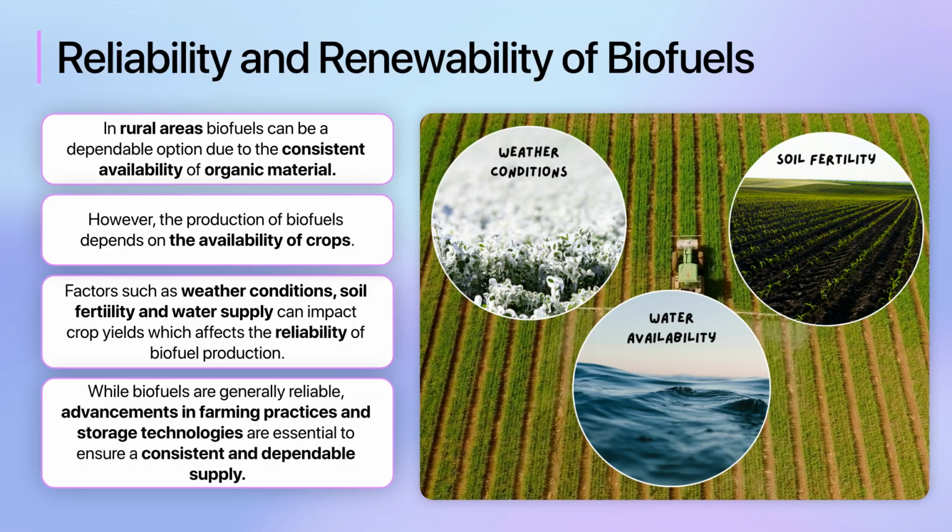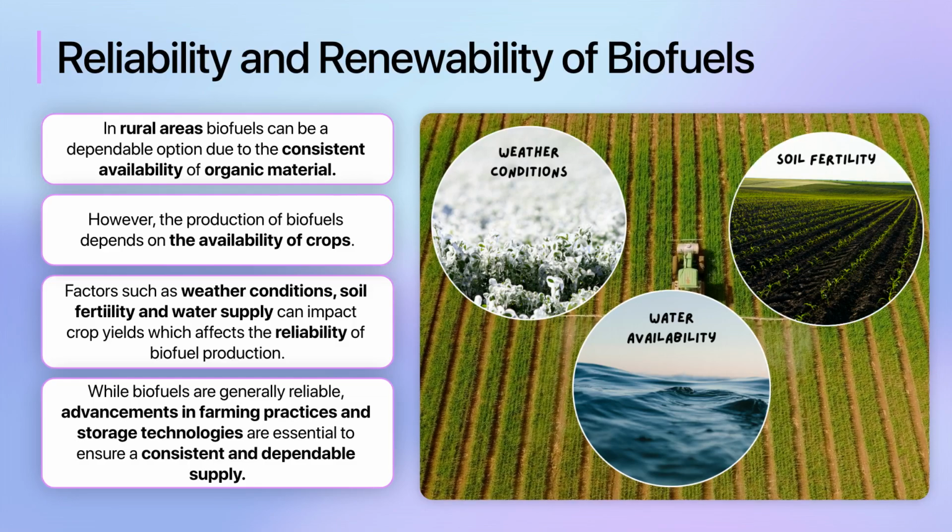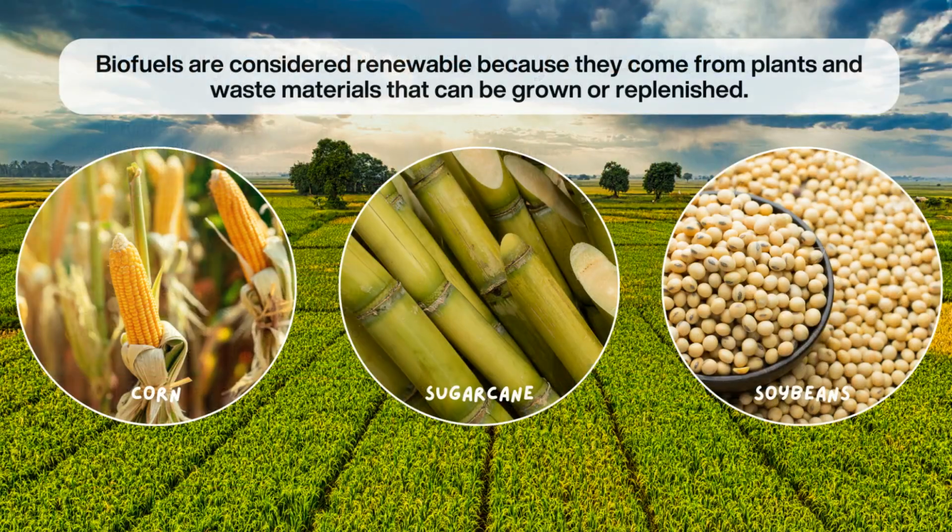and dependable supply. In terms of renewability, biofuels are considered renewable because they come from plants and waste materials that can be grown or replenished. Crops like corn, sugarcane, and soybeans, which are commonly used in biofuel production, can be harvested seasonally. Since these plants can be replanted and regrown, biofuels have the advantage of being a sustainable energy source, as long as they are managed properly.